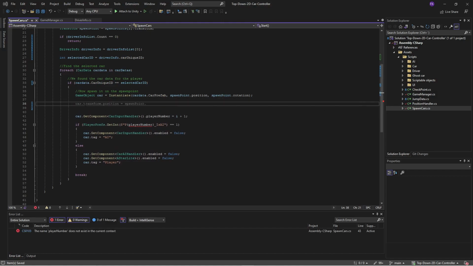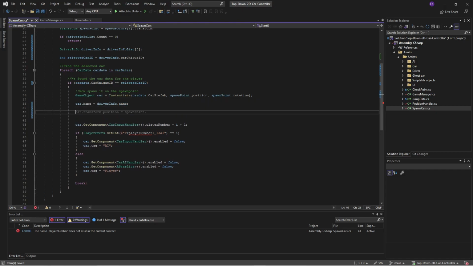Then we also wanted to be able to name the drivers. So let's take our car name and change that to driverinfo.name instead. And then we want to assign our car input handler and assign that to the correct driver or the correct player ID or player number. So let's do car get component car input handler player number, and we'll assign the player number here.